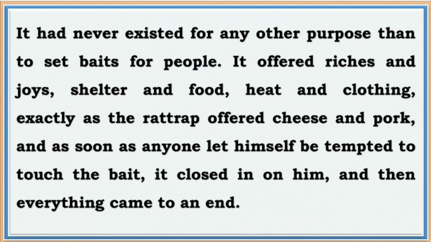In the same way, the author is saying that as human beings let themselves be tempted to touch the baits, that means as soon as people run behind these baits, the world closes on them, and then everything comes to an end. So as soon as people run behind these things, they get trapped inside the whole world, and everything comes to an end. So that's why he is saying that the whole world is like a rat trap.